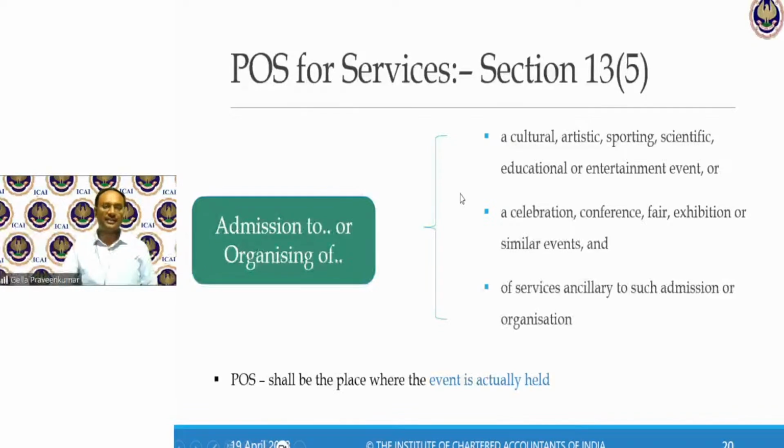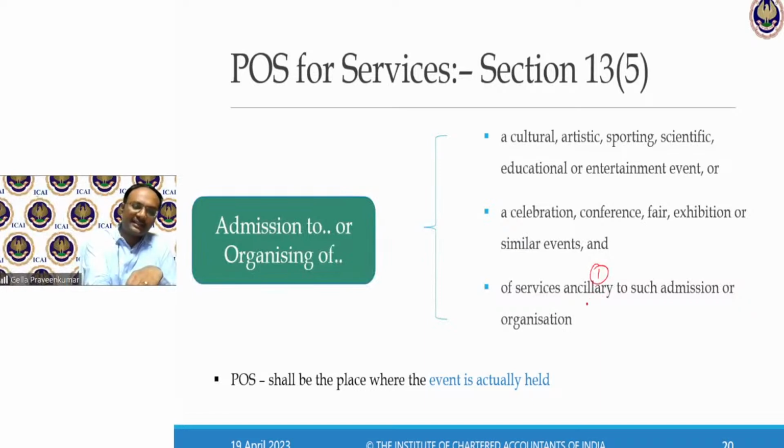Section 13, subsection 5. Now, this is in relation to conducting an event, admitting or organizing some of the events. They say, place of supply of services supplied by way of admission or organizing cultural, artistic, sporting, scientific, educational, entertainment, or celebration or conference, fair, exhibition, or similar events, or services ancillary to such admission or organizing.